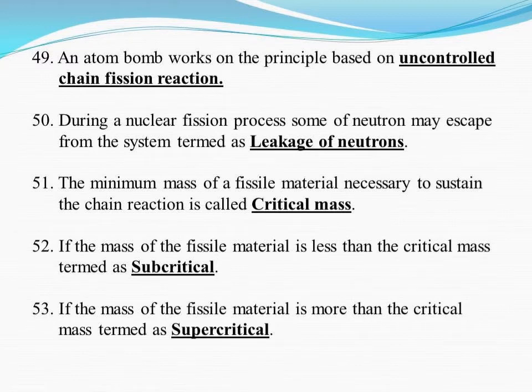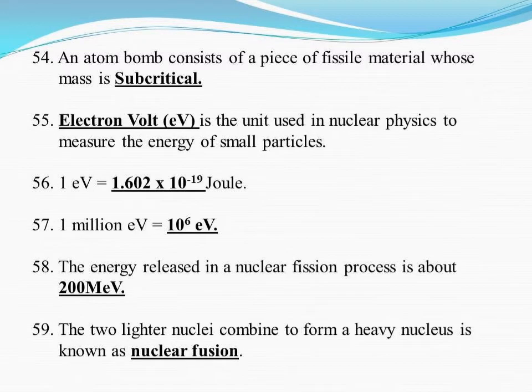If the mass of the fissile material is less than the critical mass, then it is named as subcritical. If the mass of the fissile material is more than the critical mass, it is termed as supercritical. An atom bomb consists of a piece of fissile material whose mass is supercritical.